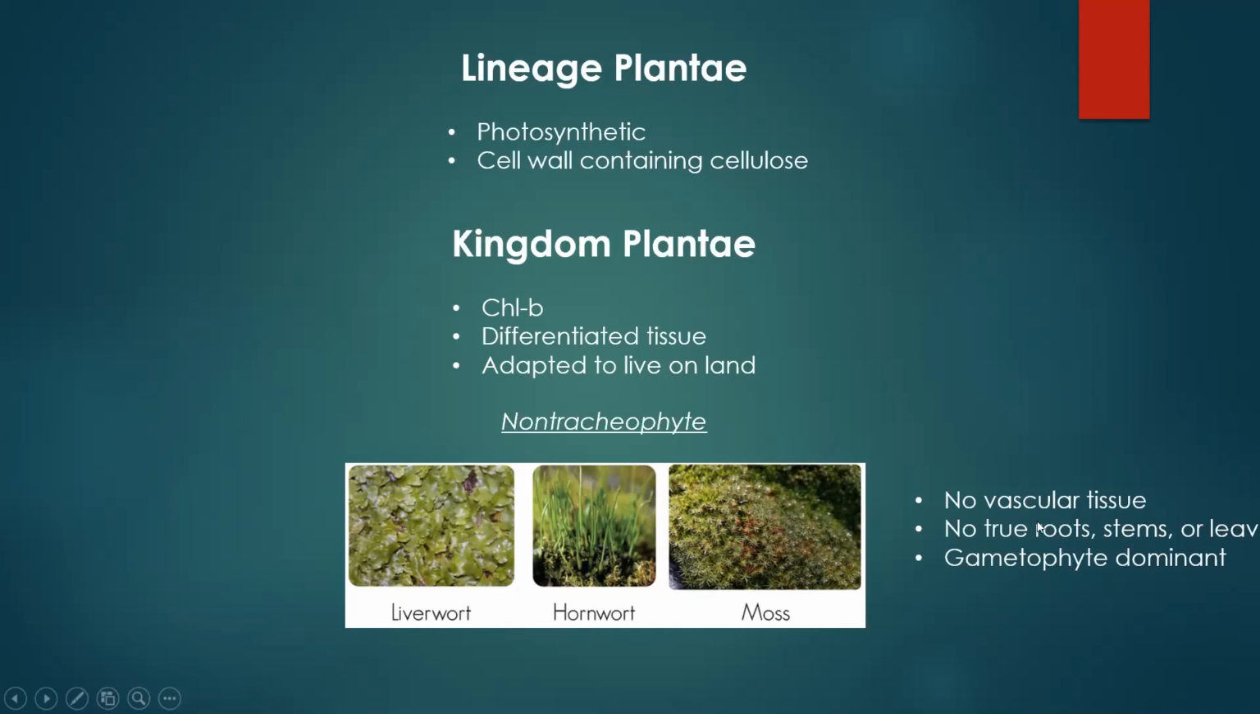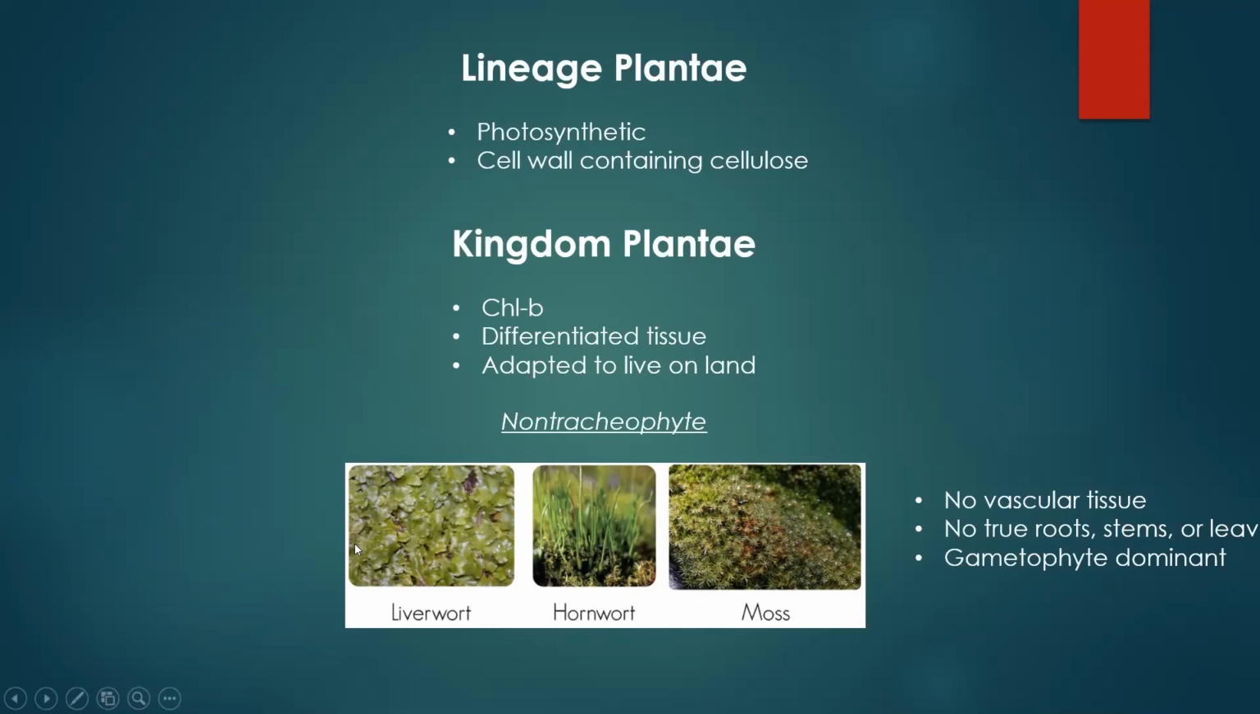Instead of roots, we call them rhizoids. A rhizoid is a root-like structure that only has one tissue. Same thing with the leaves. We actually call them thallus. A thallus is a leaf-like structure that only has one tissue. It doesn't have multiple layers, so it's not a true organ. While these have differentiated tissues for their different structures, each one of those structures doesn't have multiple tissue layers, so